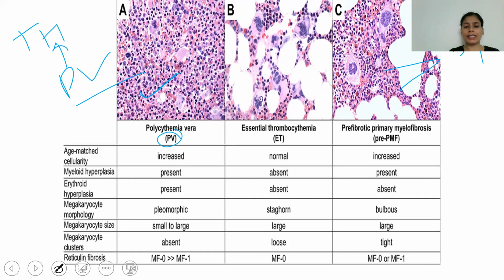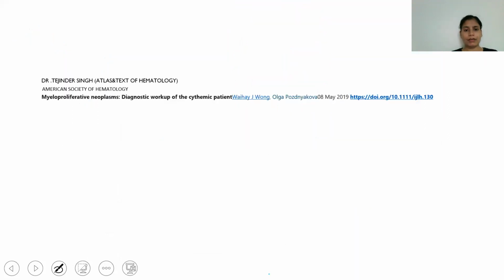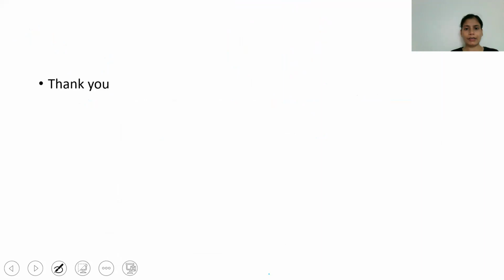Cellularity is in between ET and PV, and the lowest cellularity is seen in ET because only one cell series is going to increase. If we look at the nucleus, it is a staghorn nucleus in ET, a bulbous nucleus in PMF, and the characteristic feature of polycythemia vera is a pleomorphic nucleus. Fibrosis is more in PMF, but it can be seen in the others, though not much. So these are references. Thank you very much.